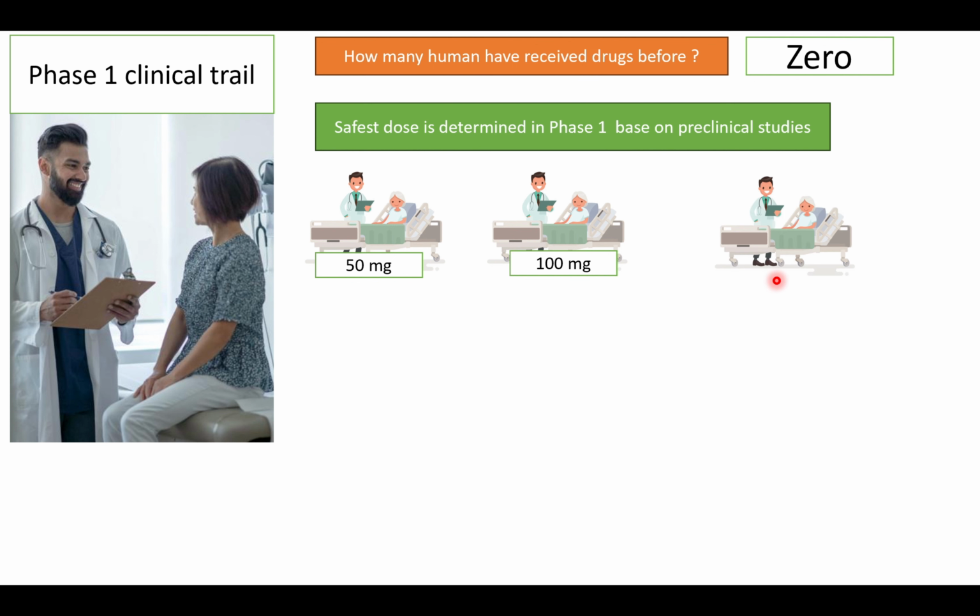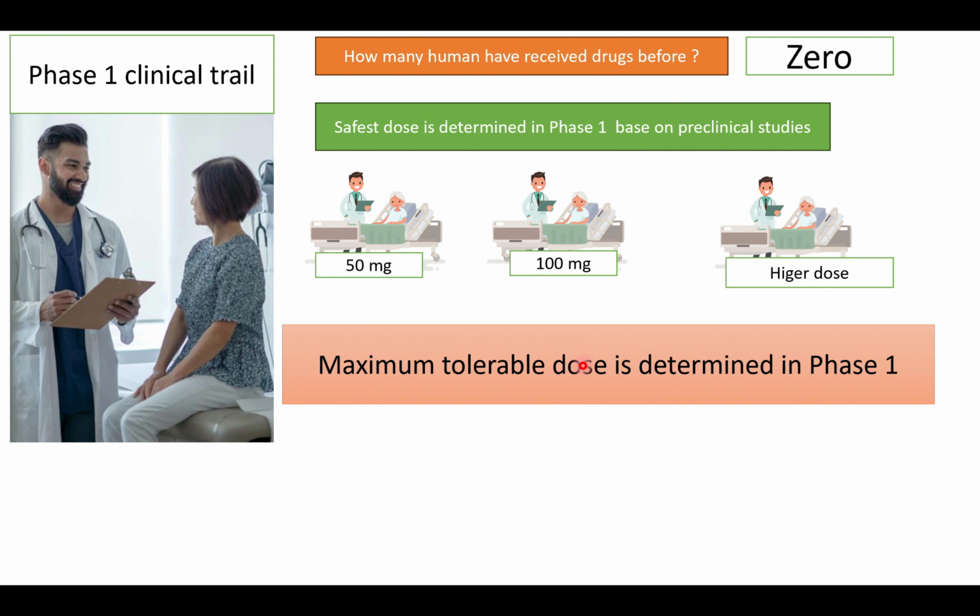So this process continues until an intolerable side effect appears, which means the dose cannot be increased beyond this point, and this is called the maximum tolerable dose, MTD. So the main aim of phase 1 trial is to determine the maximum tolerable dose, the highest dose that can be safely given. Beyond this dose, no further trials will use a higher dose.